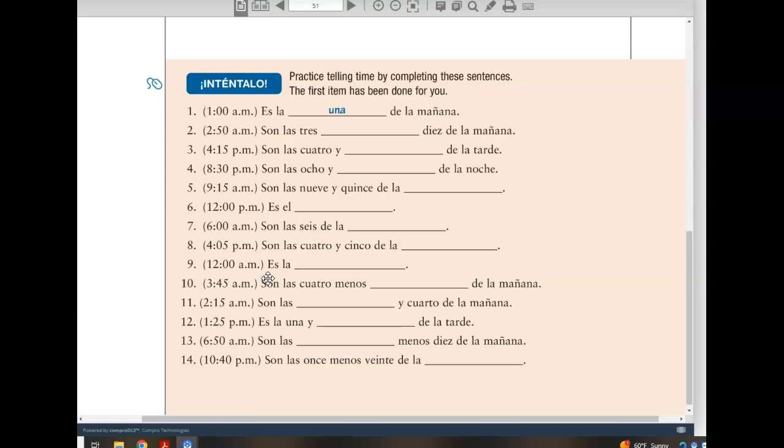Son las 2:15 de la mañana. Es la 1:25 de la tarde. Son las 7 menos 10 de la noche, de la mañana. And finally, son las 11 menos 20 de la noche.